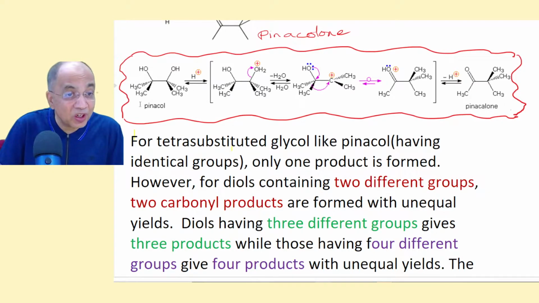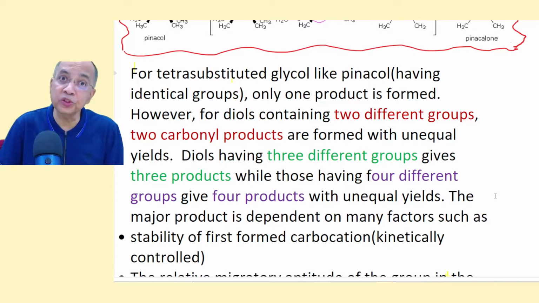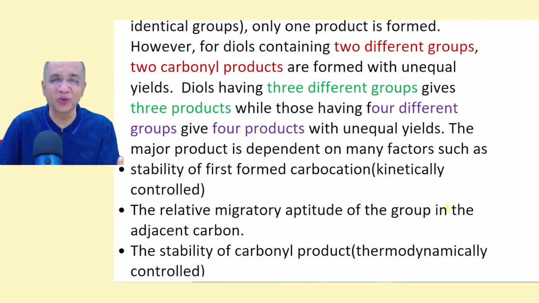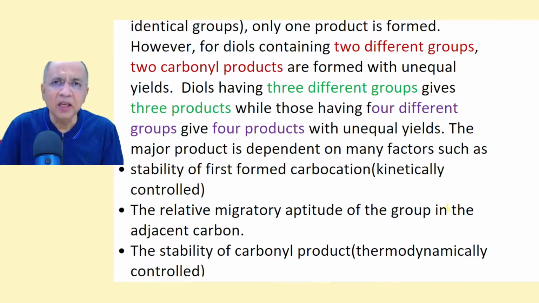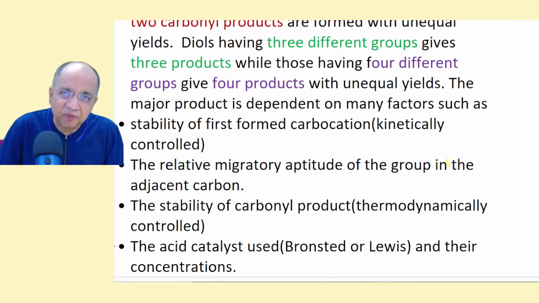But when there are two different groups, either two different groups here or between the two vicinal carbon atoms, then we get two products, out of which one is the dominant product. If there are three different groups, there will be three products, out of which one is major. If there are four different groups in the vicinal diol, we get four products. Theoretically, maybe practically also, but one of them is the dominant one. Now, which one becomes the major product will be decided by many factors.